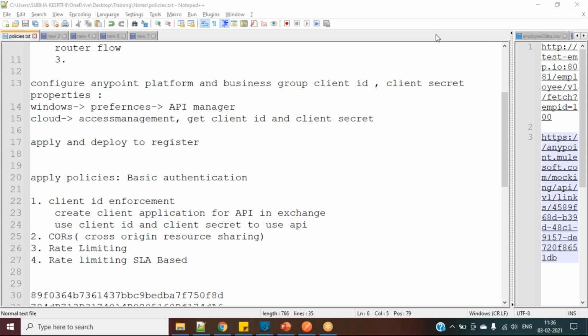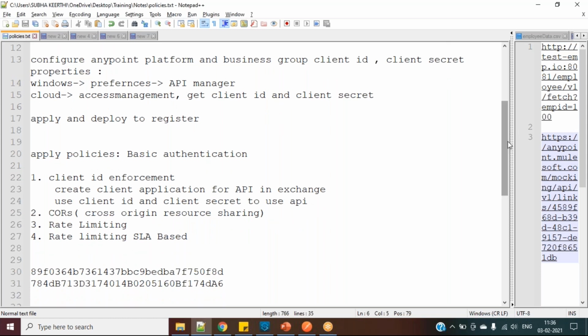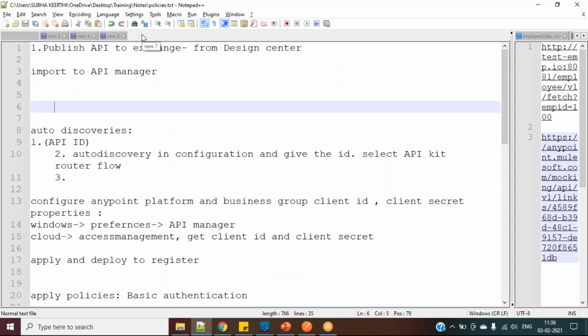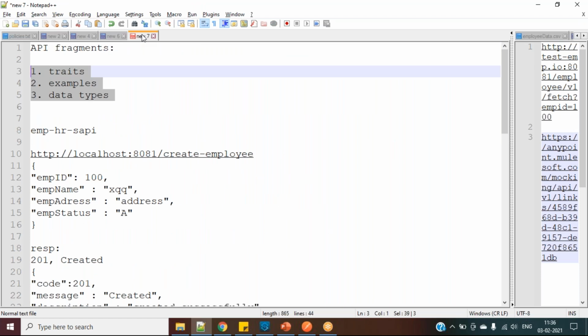Present, no Kirti. We will get doubts when practicing. Yeah. So when you are doing assignments, if at all you get any doubt, you can reach out to me. We'll see together. And today we'll see what are API fragments and how to use them.